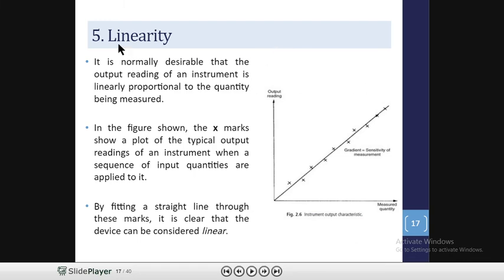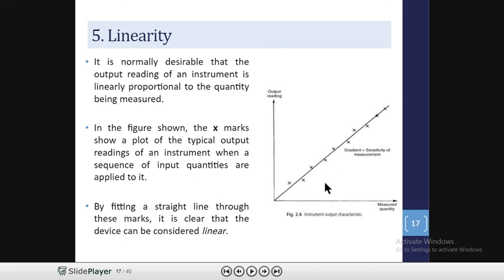Then this is linearity. It is a characteristic of the measuring instrument. It is normally desirable that the output reading of an instrument is linearly proportional to the quantity being measured. Here the y-axis denotes the output reading and the x-axis denotes the measured quantity.